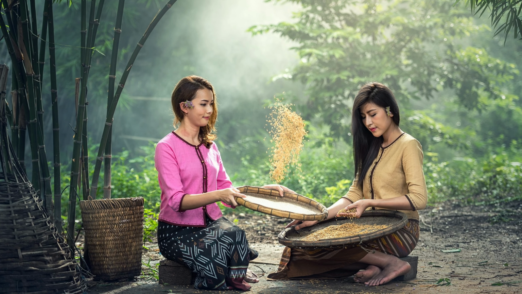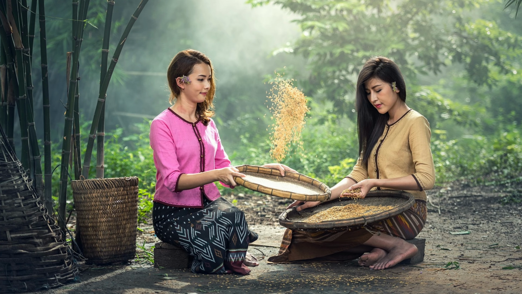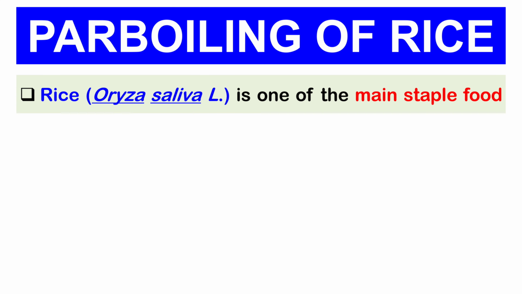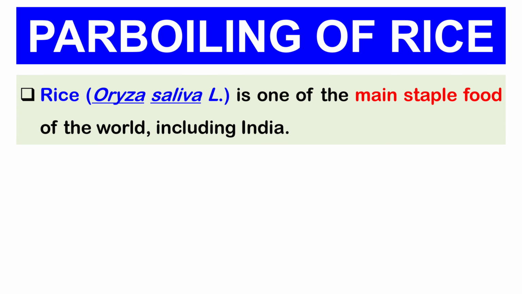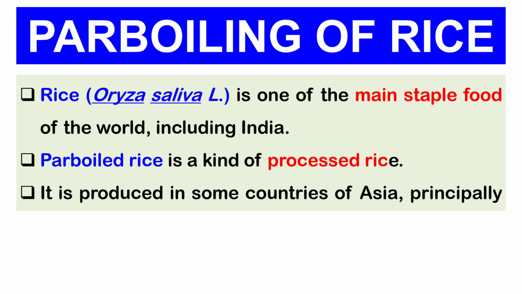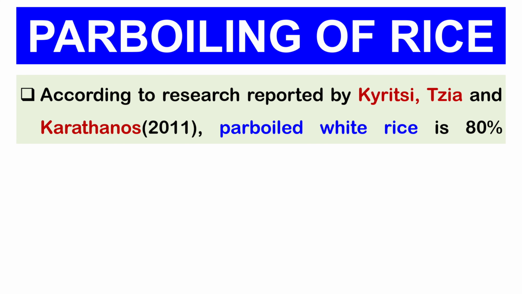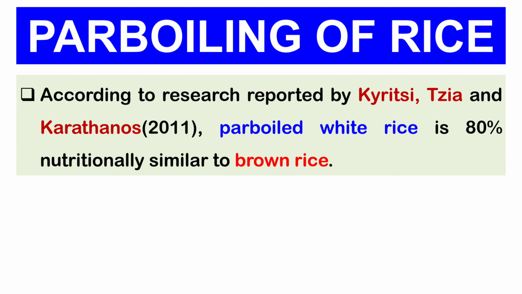Hello friends, in this video I am going to talk about the parboiling process of rice. Rice is one of the main staple foods of the world, including India. Parboiled rice is a kind of processed rice and it is produced in some countries of Asia, principally India. According to research reported by Kairitsi, Zia and Karathonos, parboiled white rice is 80% nutritionally similar to brown rice.